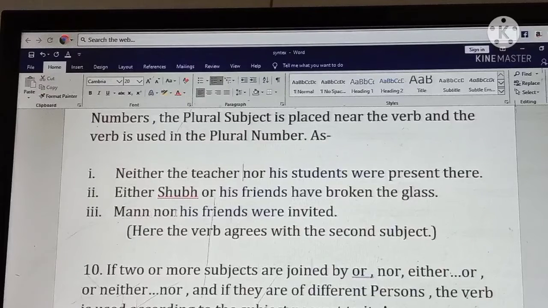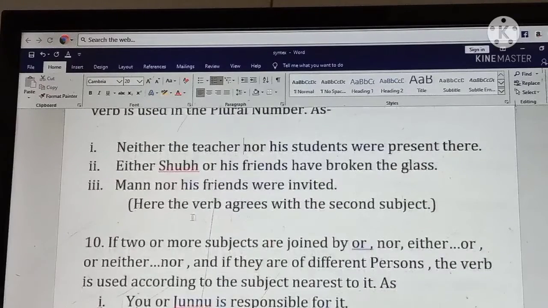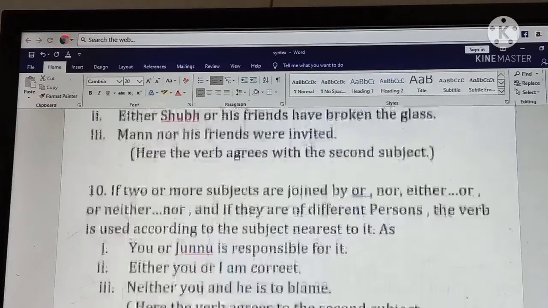Third, neither man nor his friends were invited. Man is the first subject and his friends is the second subject, and the verb is second. His friends is near to the helping verb were. Here the verb agrees with the second subject.